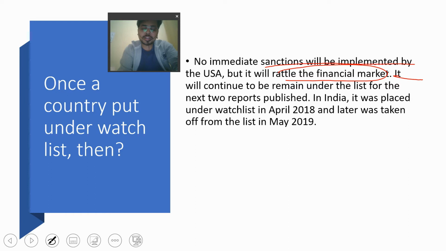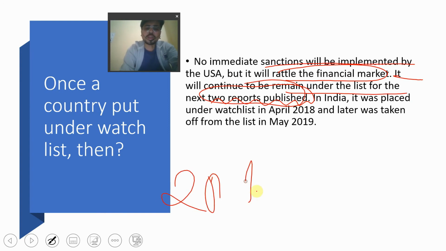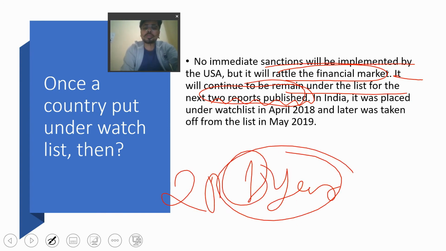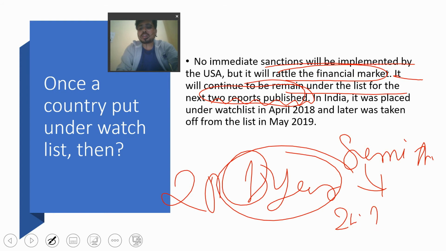What will happen after that, when the country is mentioned under the currency manipulator list? In that case it will continue to remain under the list for the next 2 published reports. 2 reports means what? 1 year. Okay, 2 reports, because the report is published semi-annually. Semi-annually means 2 times in a year. So it will remain under the checklist for the next 2 reports published.